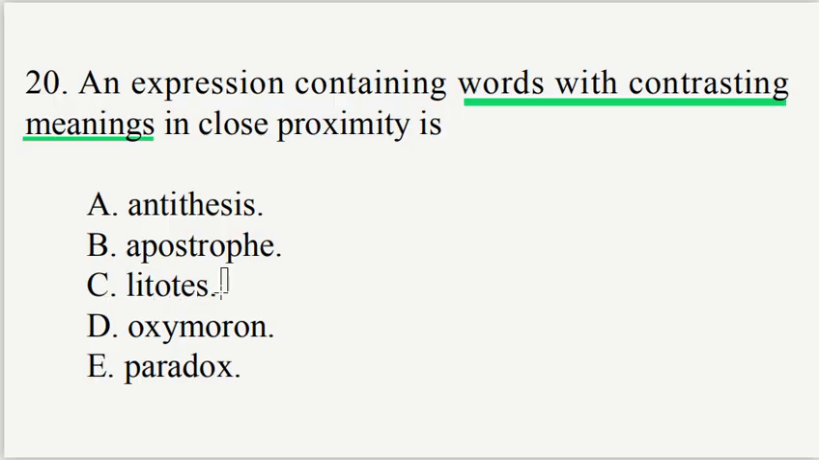Option A, antithesis, is also related, but not the correct option. This is because antithesis does not involve words. It involves phrases or clauses with contrasting ideas in order to create balance. Here, since we are talking about words, contrasting words, the correct option is oxymoron.